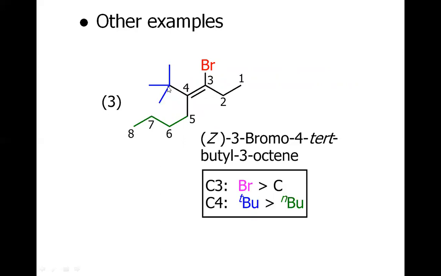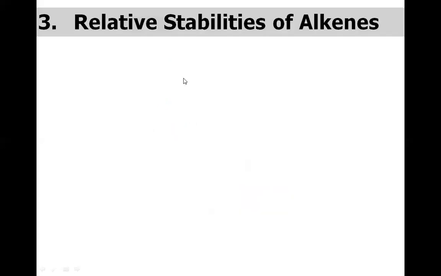And in this case, for carbon 4, this carbon and this carbon are the same, but this carbon, carbon number 5, is connected with two hydrogens and one carbon. However, this carbon is connected to three carbons, so it is given high priority. This tertiary butyl group is given higher priority than this normal butyl group. So the two high priority groups, the bromo and the tertiary butyl, are lying on the same side. That is why it is Z in nature.